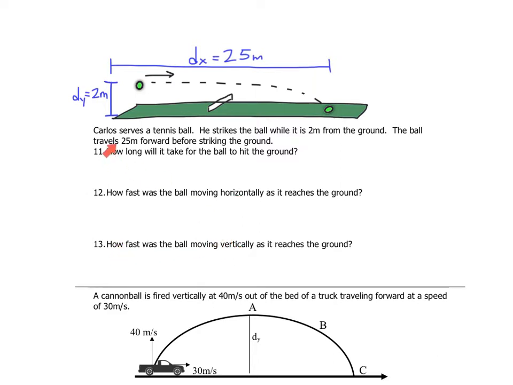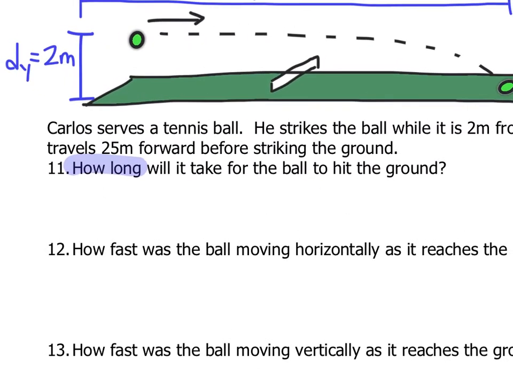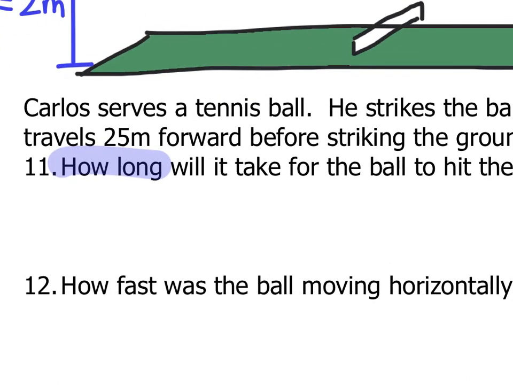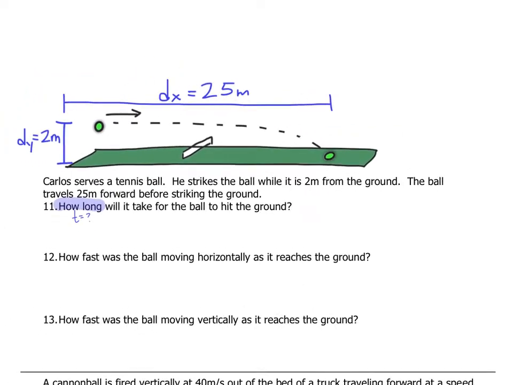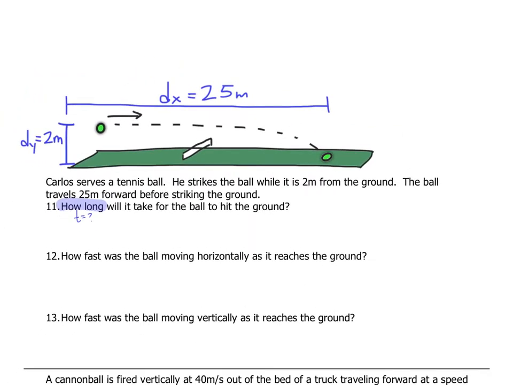So let's start with how long it's going to take. So how long is referring to time. I want to know how much time it takes to hit the ground. So here, t is unknown. Okay, now some other things that I know that aren't given to me. I know a is still negative 9.8. And I know the initial velocity at the top of its path is 0.